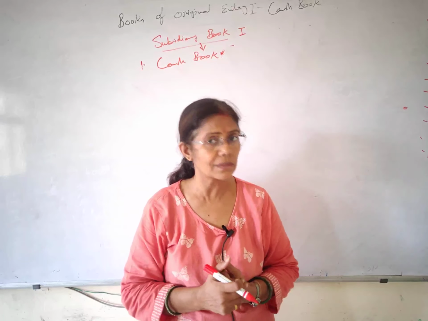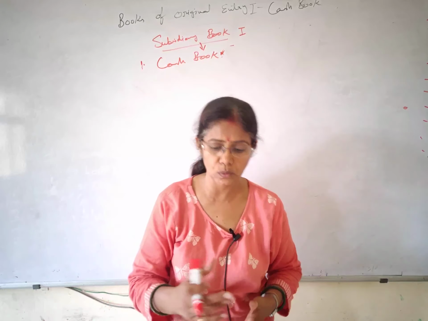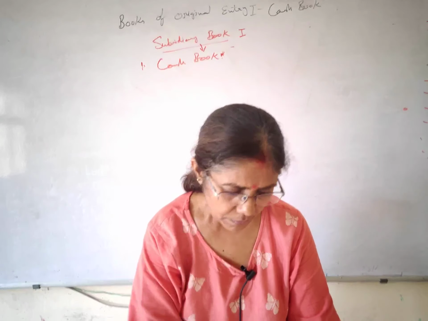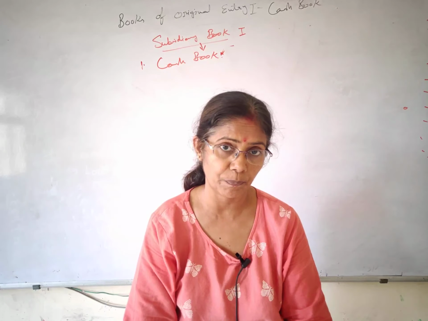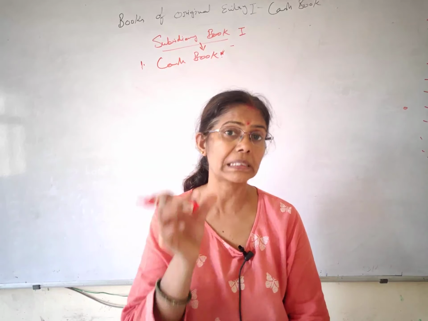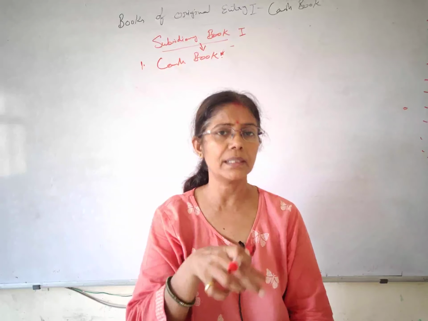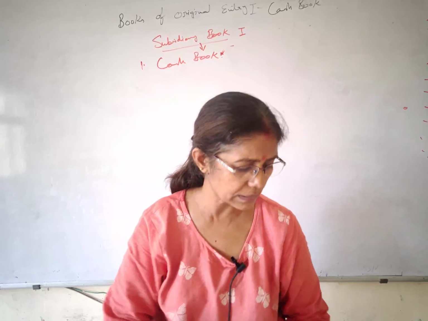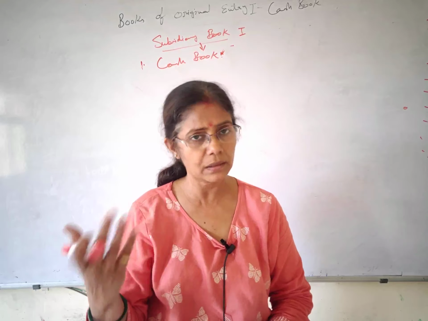So on what basis can we say that this is similar to the journal or similar to the ledger? Let's see a few points, and that is the reason we call it a journalized ledger. So the cash book is considered a journalized ledger, meaning it contains some qualities or contents of the journal and a few of the ledger. So students, here I am going through it for you: similarities between the cash book and journal.